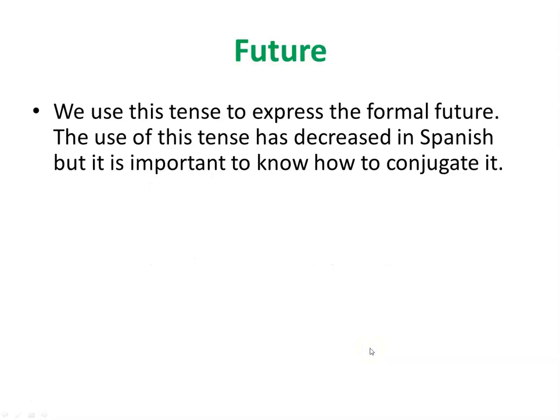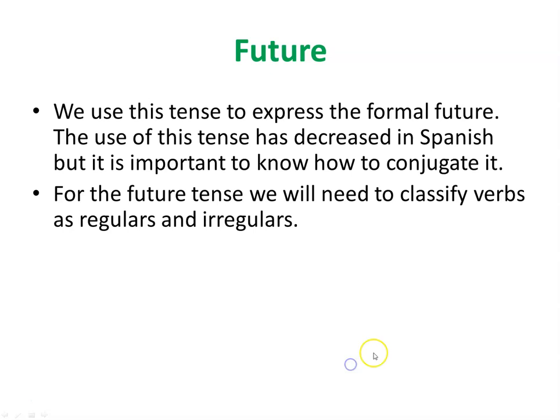Okay, so we're going to use this tense to express the formal future. Okay, not using the verb voy plus an infinitive. So the formal tense. Okay, the use of this tense has decreased in Spanish, but it's important to know how to conjugate it. So for the future tense, we will need to classify verbs as regulars and irregulars.